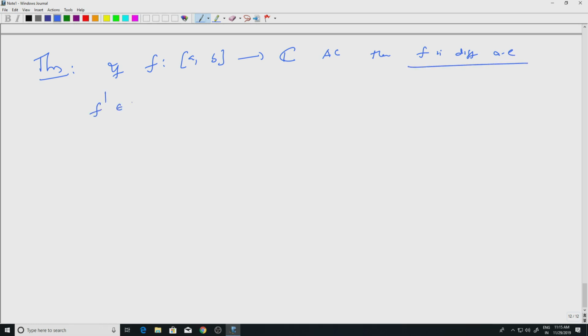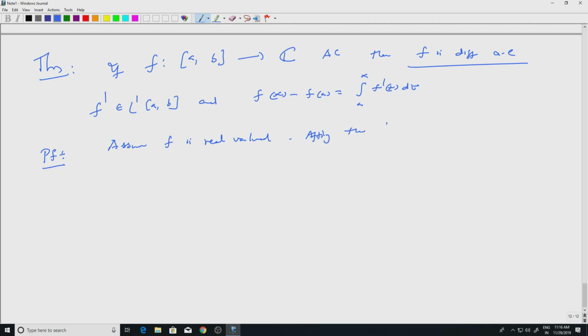f prime is in L1 of the compact interval [a, b], and you have the fundamental theorem of calculus: f(x) minus f(a) is the integral from a to x of f prime(t) dt. So, proof. We have done everything, we just have to put things together. Assume f is real valued, and apply the first theorem. The first theorem was for non-decreasing absolutely continuous functions.